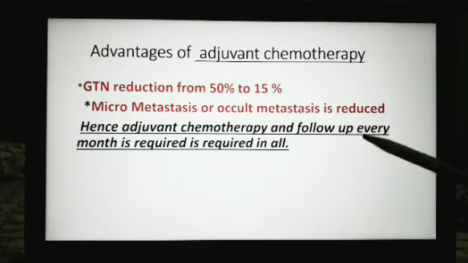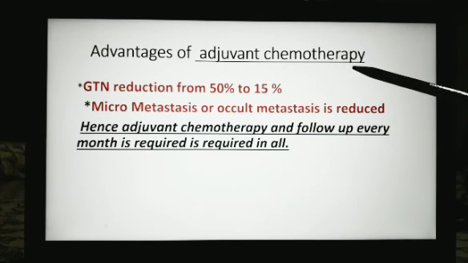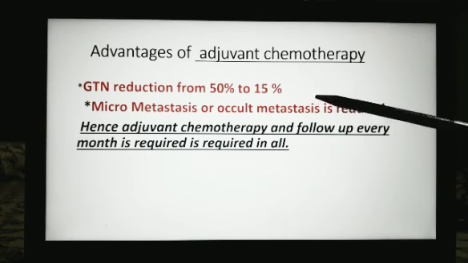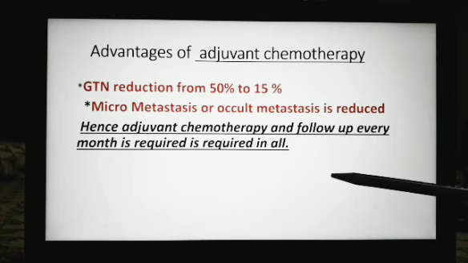So what we do is we give adjuvant chemotherapy along with the hysterectomy, so that the risk of GTN reduces, and the risk of micrometastasis and occult metastasis is also reduced. But follow-up is required in all.